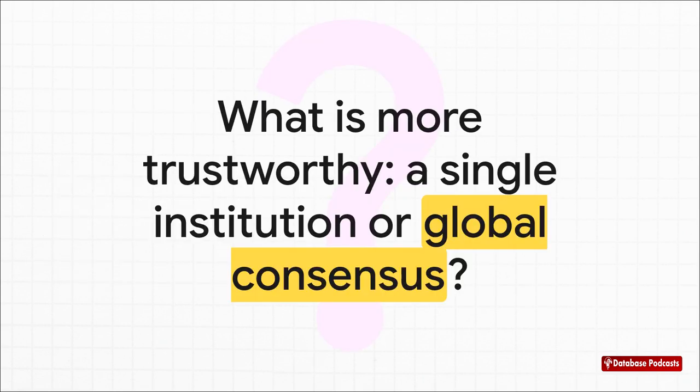And all of this leaves us with a pretty fascinating final question to think about. What's actually more trustworthy? A single, powerful institution with a single point of failure, or a global, decentralized network where the truth is just an emergent property of transparent rules, verifiable math, and shared economic self-interest?